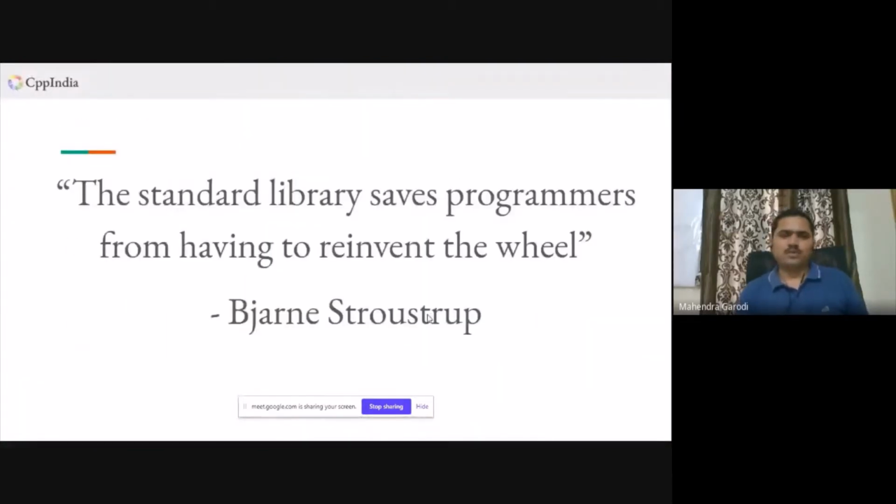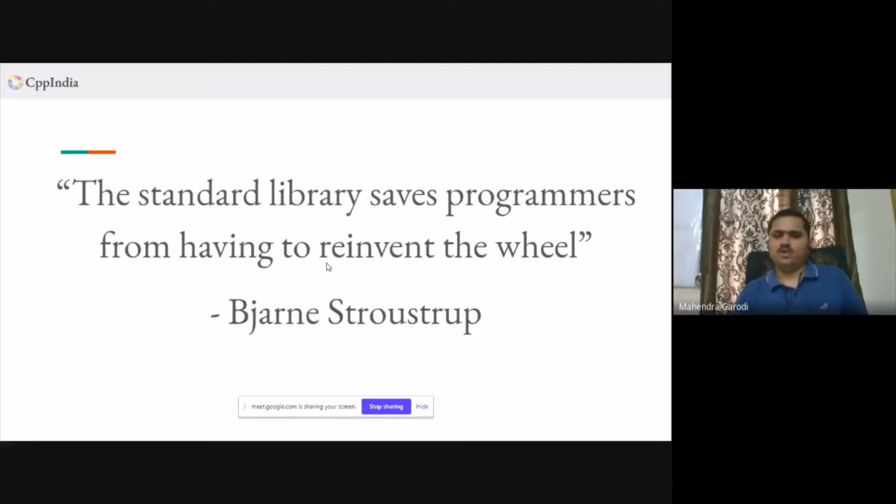So that's it from my side. I just want to end this presentation with a quote: the standard library saves programmers from having to reinvent the wheel. You have a lot of things you can implement, and I have seen people implementing their own thing. But if it is available in the standard library, please use it.